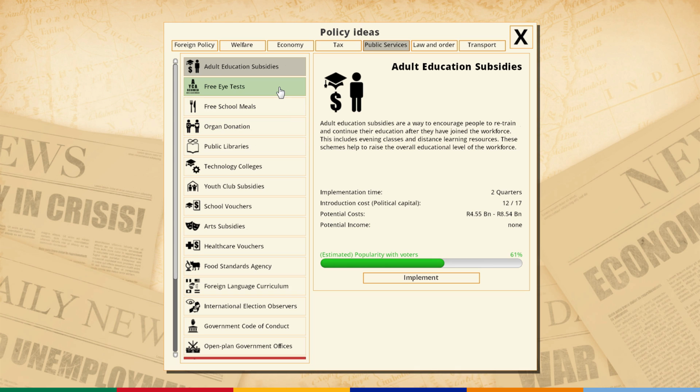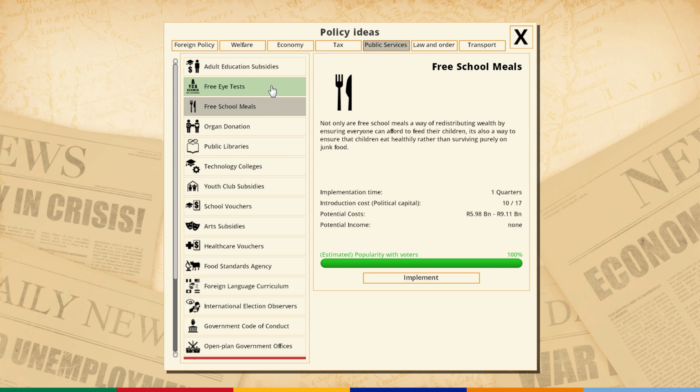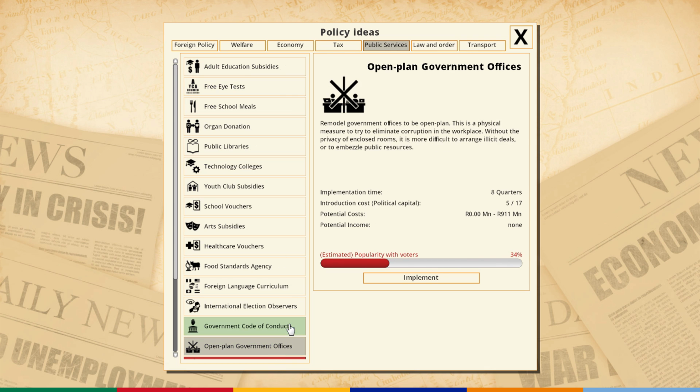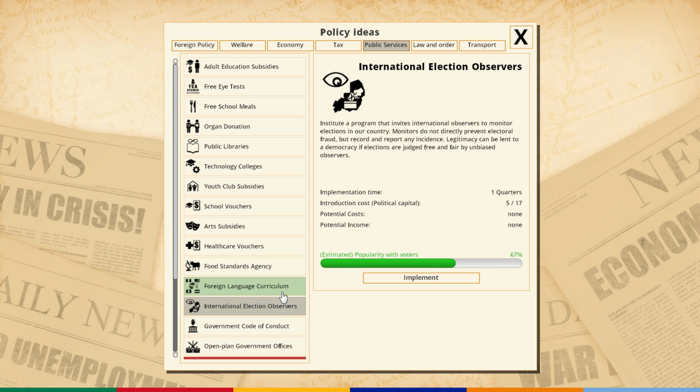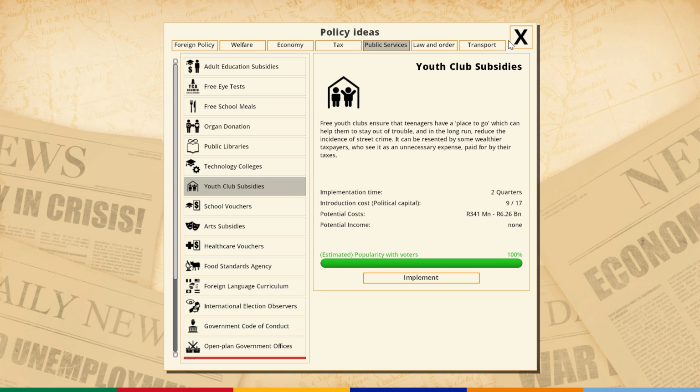Education is definitely something I'd like to boost up, and you know what, that would probably be a good idea to get more people out of unemployment, is to boost education. I think we should definitely consider that. Public libraries, people would like public libraries. Free school meals, it's only somewhere between 5 to 10 billion getting people to eat for free. Adult education subsidies. I think what I'm going to do instead is I don't want to do much this first quarter.